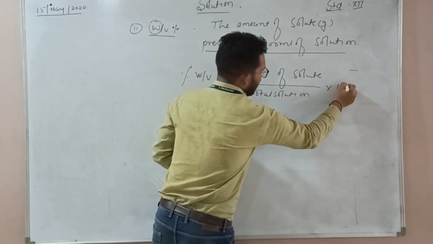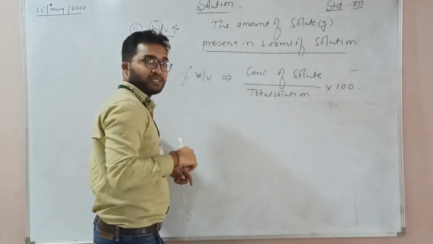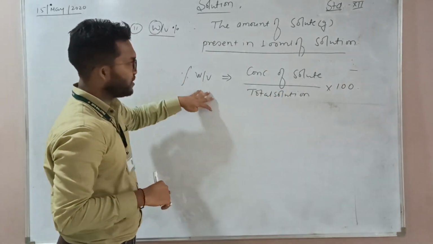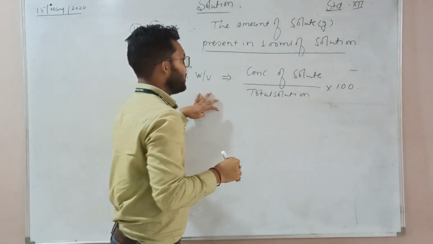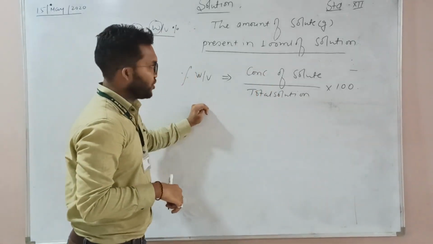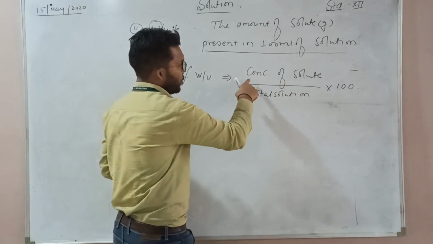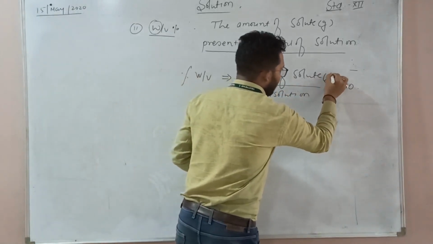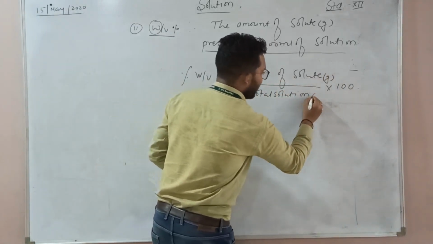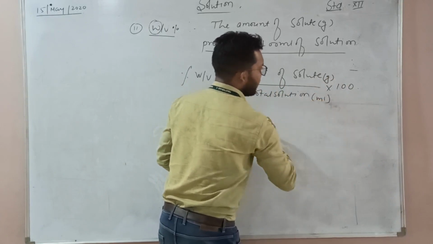multiplied by 100. But the previous concentration and this concentration have a minor difference. In the previous concentration solute was taken in a liter, but in this concentration solute is taken in gram and the total solution is taken in ml. Is it clear?